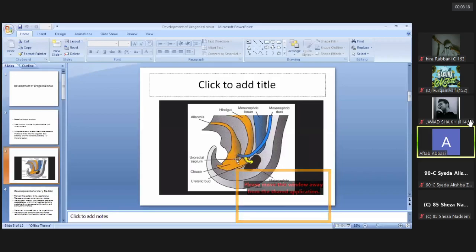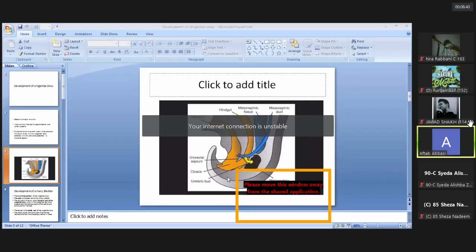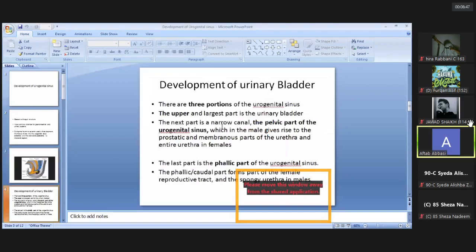Now this cloaca, by this septum, the urorectal septum, divides into an anterior part. This anterior part will form the urogenital sinus, so that is about the urogenital sinus. The urogenital sinus is the dilated anterior part of the cloaca after it's divided by the urorectal septum. Now this urogenital sinus divides into three parts, the three portions.